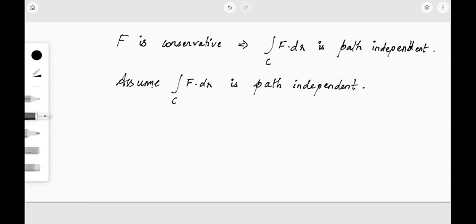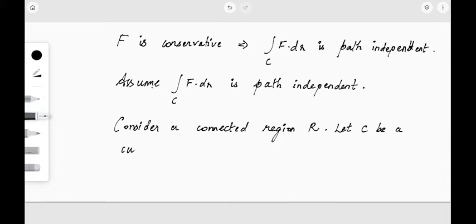First of all, we are going to consider a connected region R, and let C be a curve, and let us consider two points on the curve, say (x0, y0) and (x, y).